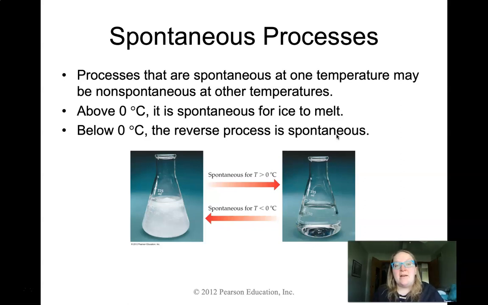If we're talking about a temperature above 0 degrees Celsius, it is a normal thing for ice to melt. Makes total sense. If we're below 0 degrees Celsius, getting ice to melt is going to require energy. We're going to have to change the temperature. We're going to have to put something in in order to get that to occur. However, below 0 degrees, the reverse, water becoming ice, or liquid becoming solid, is going to be spontaneous. So we can actually say that a reaction is spontaneous based on temperature, and that kind of involves our phase changes.